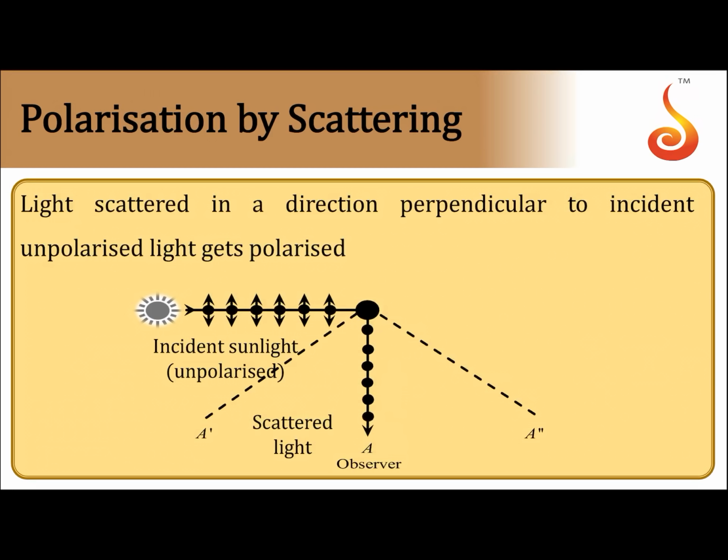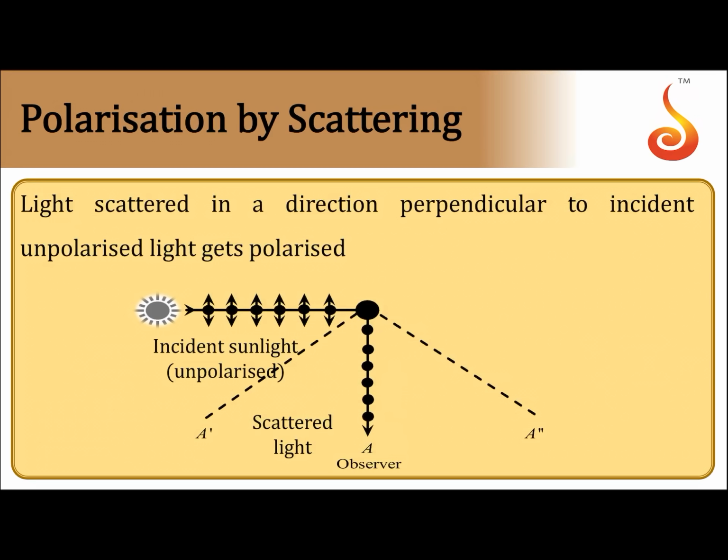Then coming to the next concept, that is polarization by scattering. We know the blue color of the sky is due to scattering of light by atmospheric molecules. If the blue sky is observed through a polaroid and the polaroid is rotated about the incident ray direction, then the intensity of light varies between maximum and minimum. That means the light scattered by the atmosphere should be partially polarized.